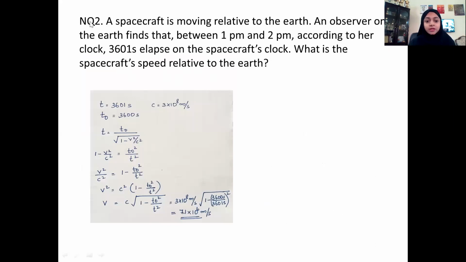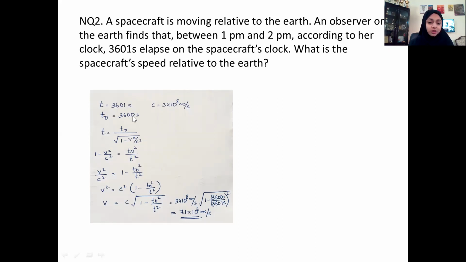Here they have given this time, which is observed by an observer who is on the ground. So the moving body time elapsed is 3,601 seconds. Since this is given in seconds, we know the time difference between 1 p.m. and 2 p.m. is 1 hour, which expressed in seconds is 60 times 60.